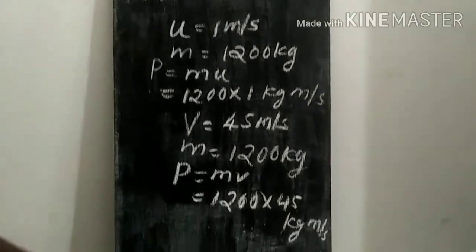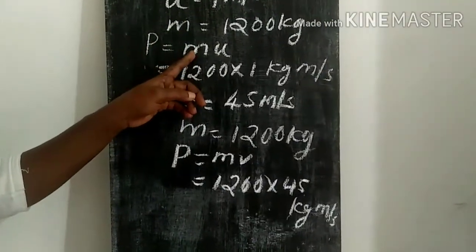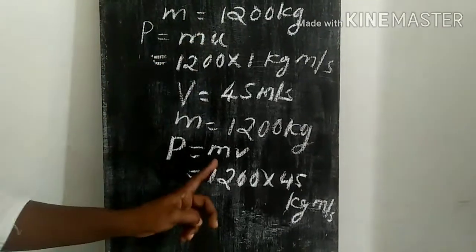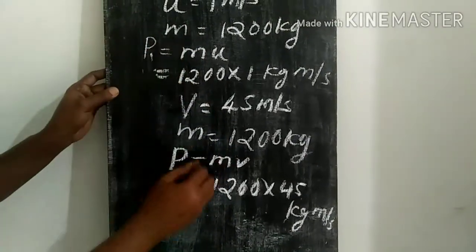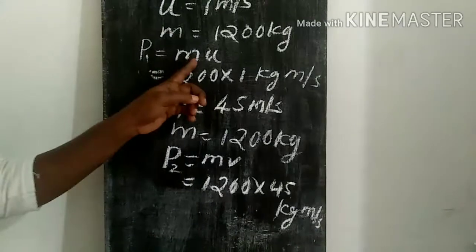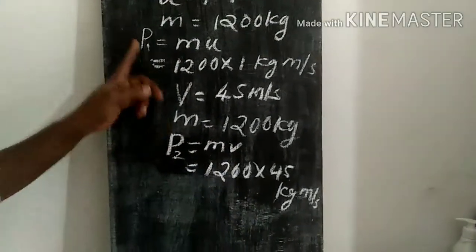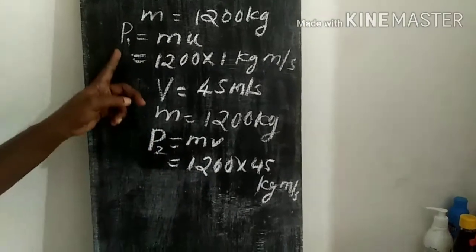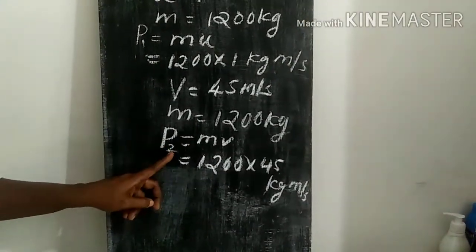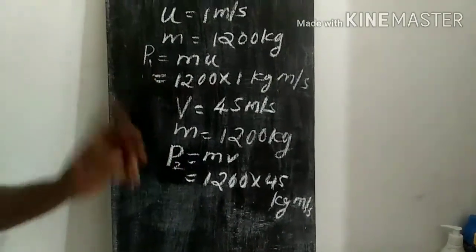Within a short span of time, the momentum can increase from mu to mv, or p1 to p2. Initial momentum is mu, final momentum is mv, and the change in momentum is final minus initial, that is p2 minus p1.